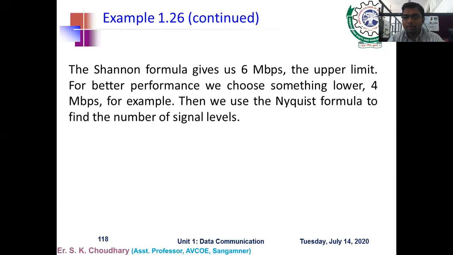After that, if you apply the Nyquist formula, bit rate is equal to twice the bandwidth into log base 2 of the number of signal levels. So 2 into the bandwidth, which is 1 megahertz, already given in the problem. So you can easily find out the levels are 4. But if you take some other value, then there would be some problem. So this is the way that the number of signal levels would be a multiple of 2, or 2 to the power n.